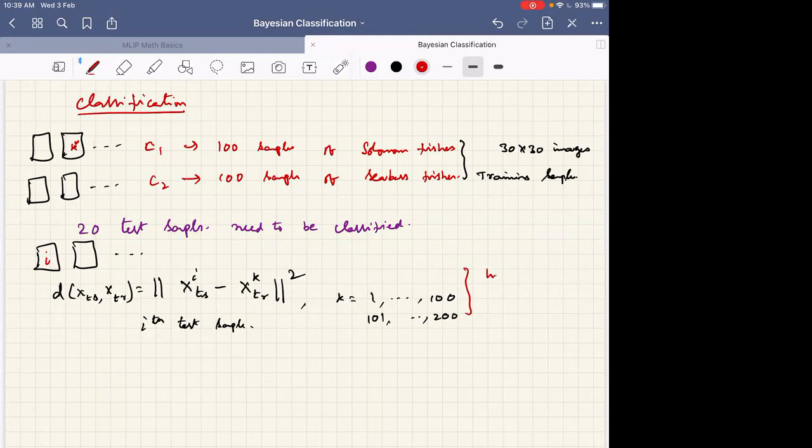Minimum. Yes. A highly similar sample implies minimum Euclidean distance. So minimum D. I located K star. Then what should I do? I got the sample number K star, say the 30th sample. Then what should I do?